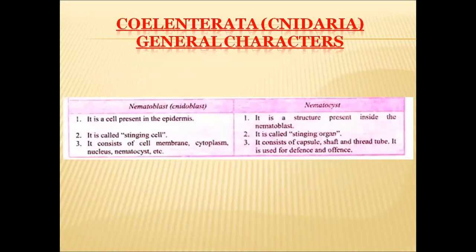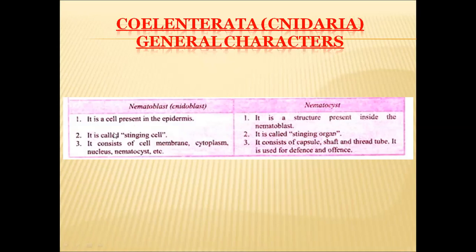Nematoblast and nematocyst are not equivalent. Nematocyst is a part of nematoblast or nidoblast. Let us know the differences between these two. Nematoblast is a cell present in the epidermis, and nematocyst is a structure present inside the nematoblast.